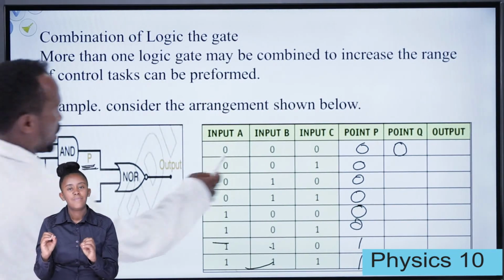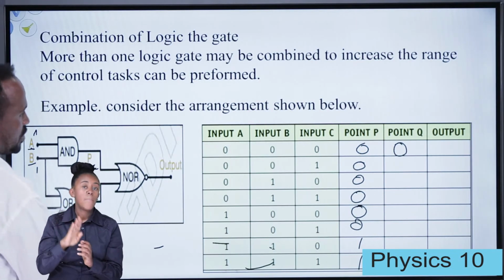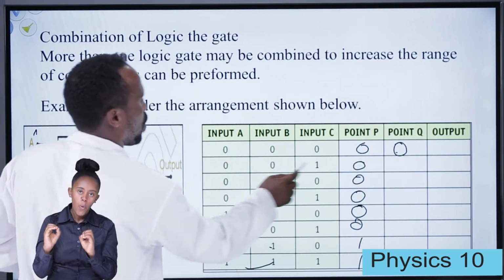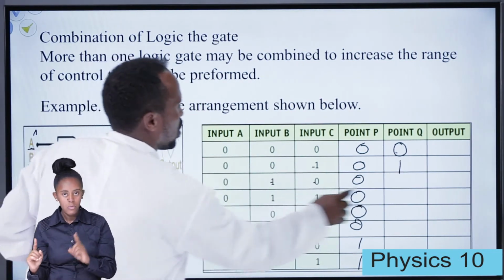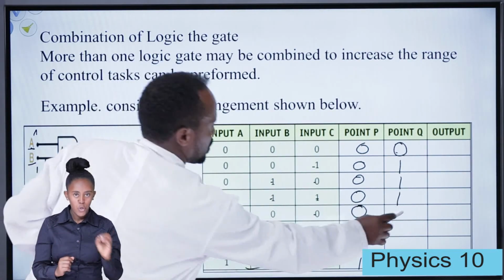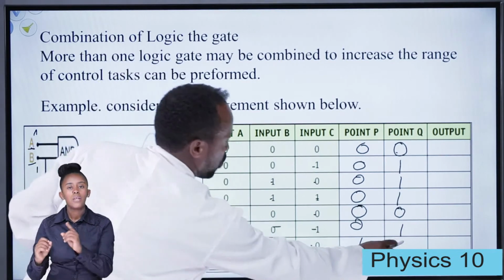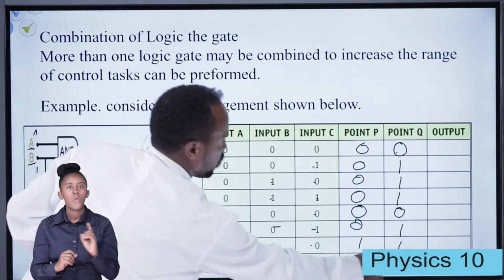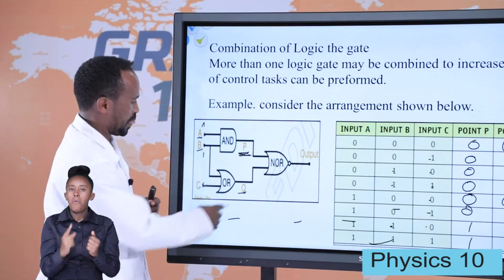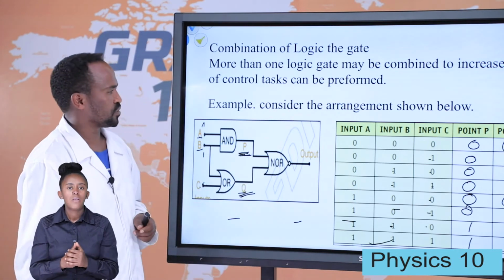Point C. See, we consider B and C. B and C means this one: 0 0 0 0 1 1 1 0 1 1 1 1 0 0 0 0 1 1 1 0 1 1 1 1. Z is for the OR gate. That is Q. What is the NOR gate?